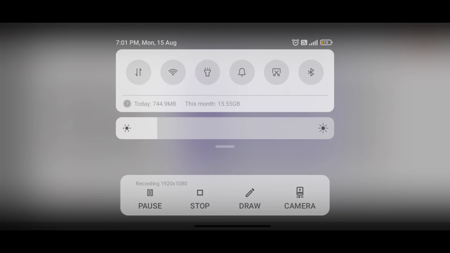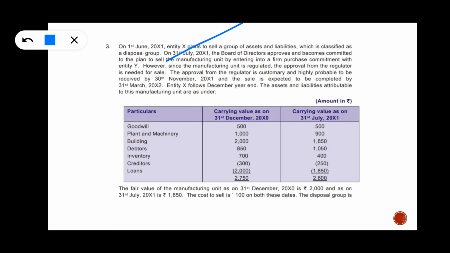Second, an entity plans to sell a group of assets and liabilities which is classified as a disposal group. On 31st July 2011, the board of directors approves and becomes committed to a plan to sell the manufacturing unit by entering into a firm purchase contract. However, since the manufacturing unit is regulated, approval from the regulator is needed for the sale. The approval from the regulator is estimated to be completed by 30th November 2011, and the sale is expected to be completed within 2002.